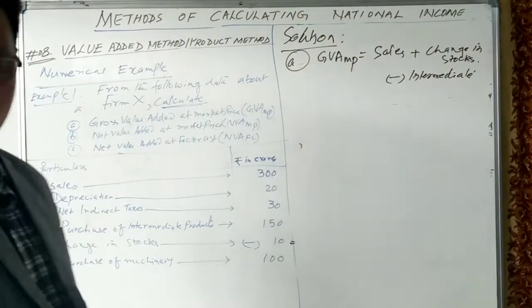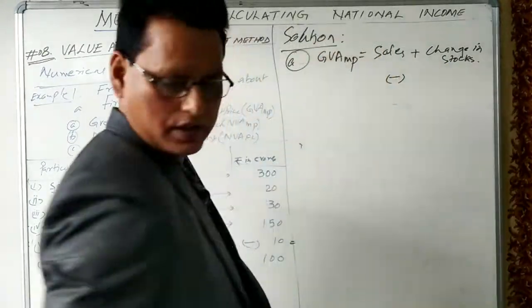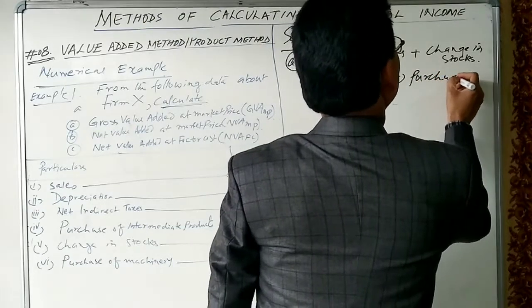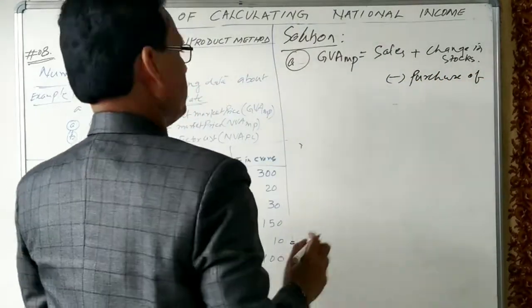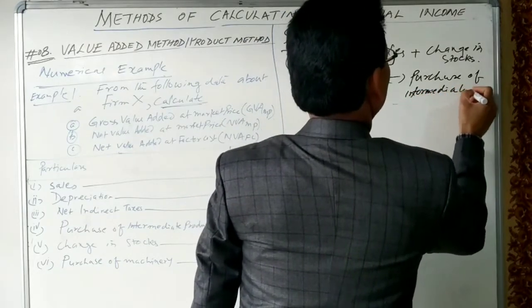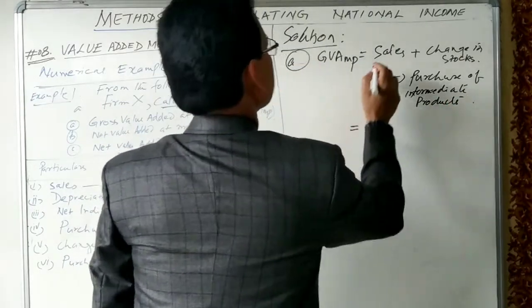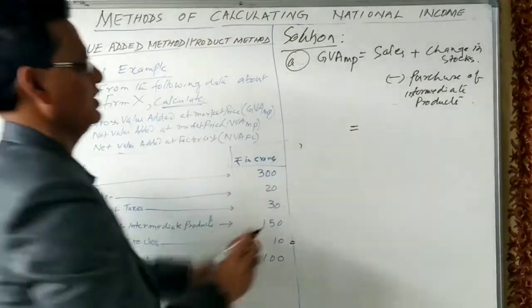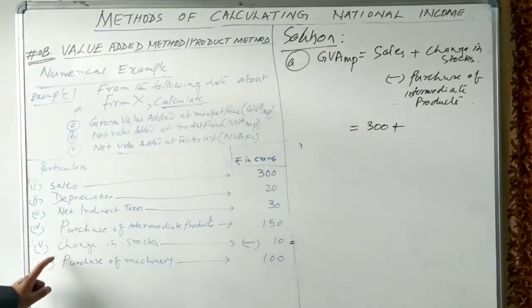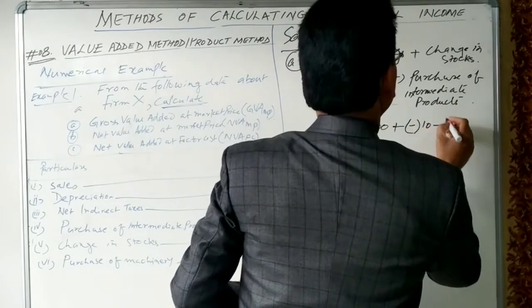Purchase of intermediate products is given, so we have to write down the purchase of intermediate products. Sales given is 300, and change in stock is given as -10.